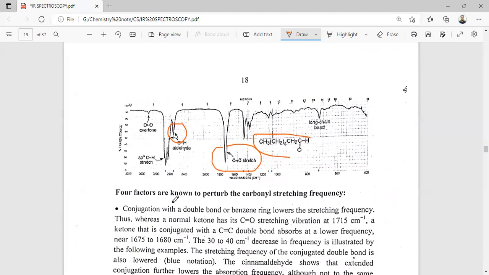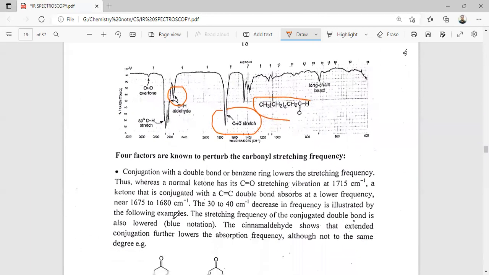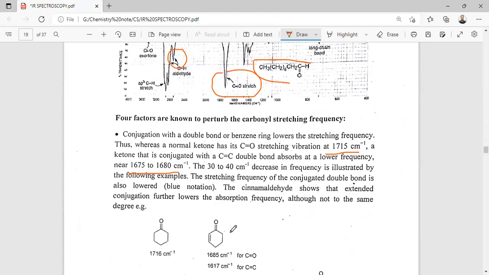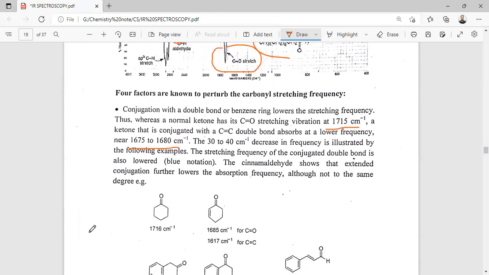Four factors are known to affect the carbonyl stretching frequency. The first one is conjugation with a double bond or a benzene ring, which lowers the stretching frequency. Normal ketones show the stretching vibration at 1715. A ketone that is conjugated with a C=C double bond absorbs at a lower frequency, near 1675 to 1680. The 30 to 40 cm⁻¹ decrease in frequency is illustrated by the following example. The stretching frequency of the conjugated double bond is lowered. In cinnamaldehyde, the extent of conjugation further lowers the absorption frequency, though not to the same degree.